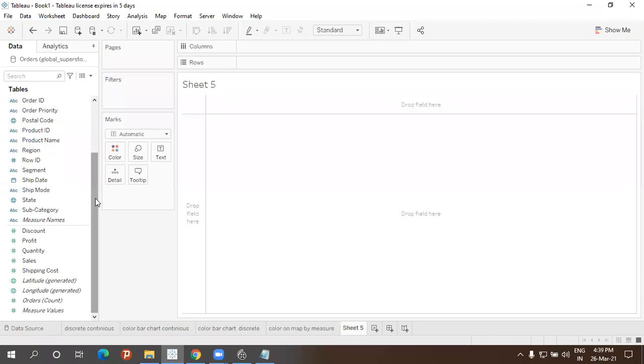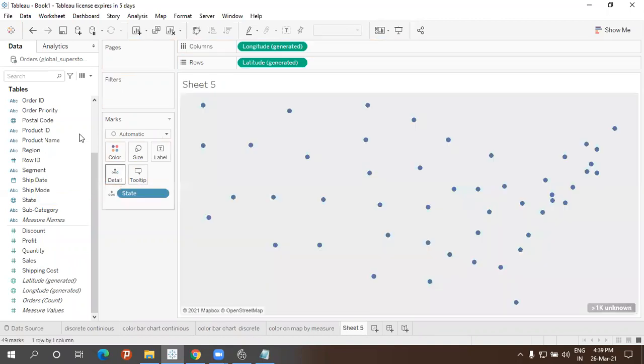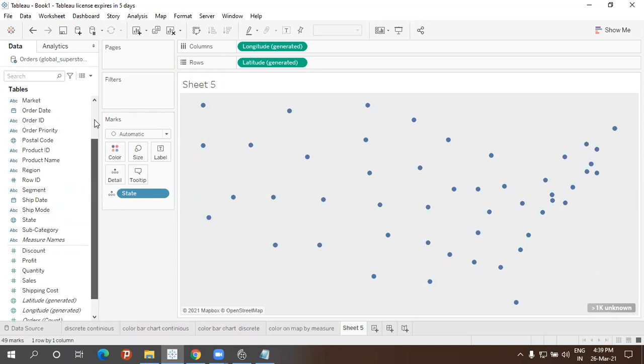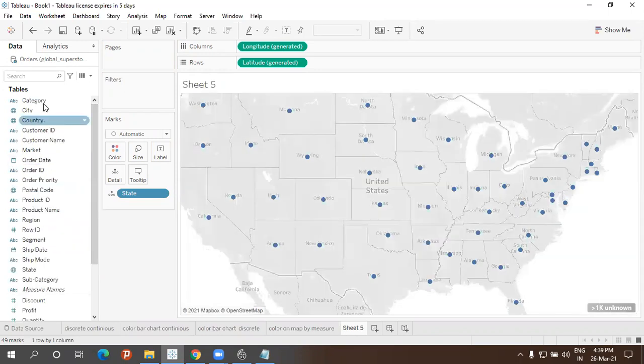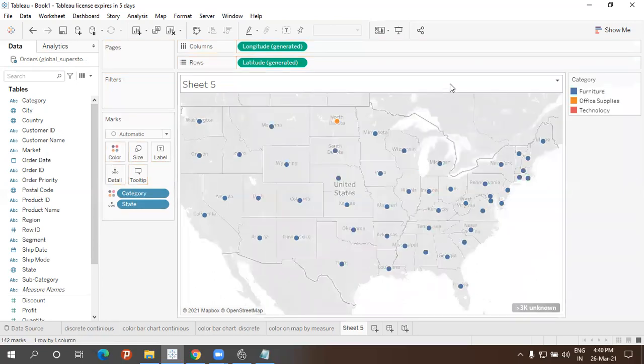I told you dimensions, and you have taken dimensions. So here what I will do, the same thing: coloring the map based on the dimension. Before I used to take sales and drop it into colors. The same thing, now I'm going to take the state and put it into details here. Then I'm going to take whatever I want. You've taken something different like subcategory. I will take category. So I'm getting like this. Can you see it?